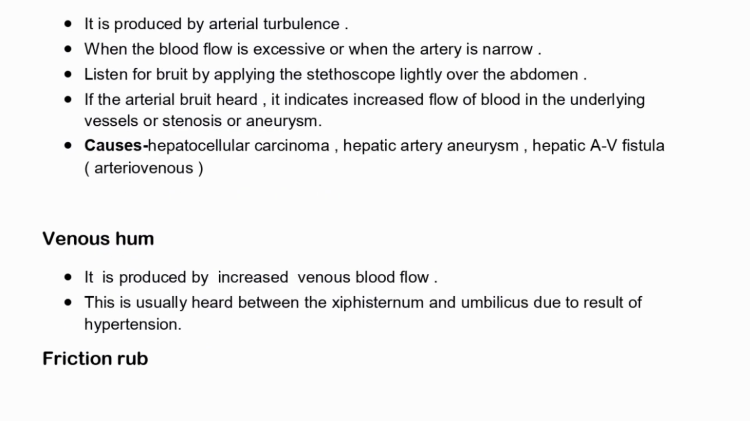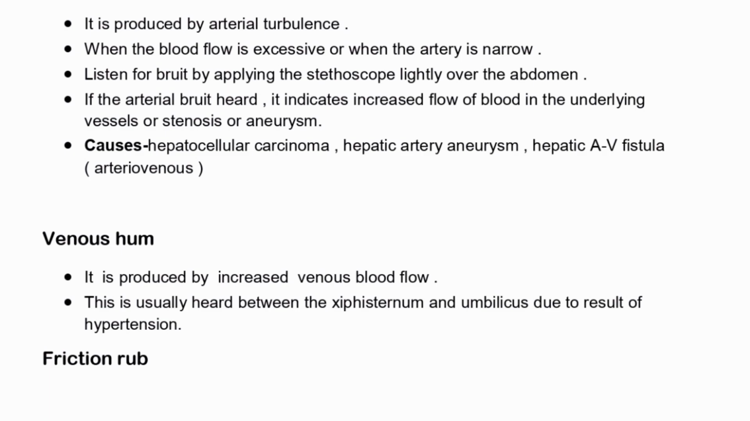Then venous hum. Venous hum is the sound which is heard over the veins of the abdomen, and it is produced when there is increased venous blood flow. This is heard between the xiphisternum and umbilicus as a result of portal hypertension. So every sound has its particular site, its particular nature, its particular duration.